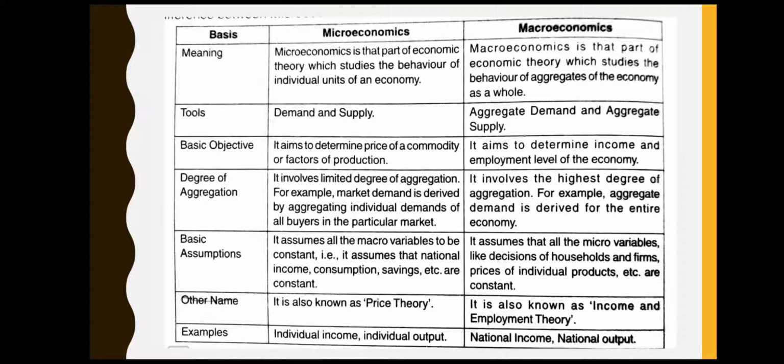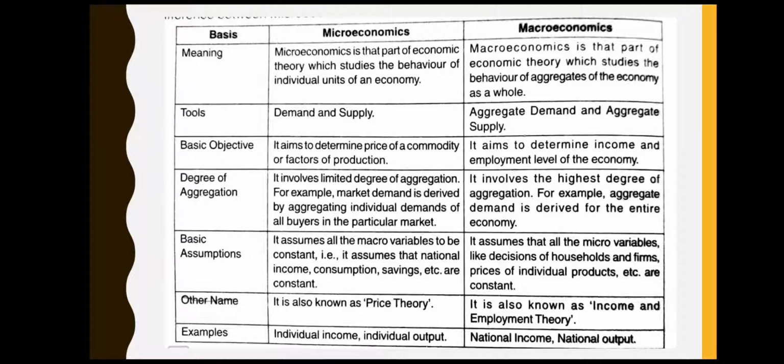Degree of aggregation. Microeconomics involves limited degree of aggregation. For example, market demand is derived by aggregating individual demands of all the buyers in a particular market.